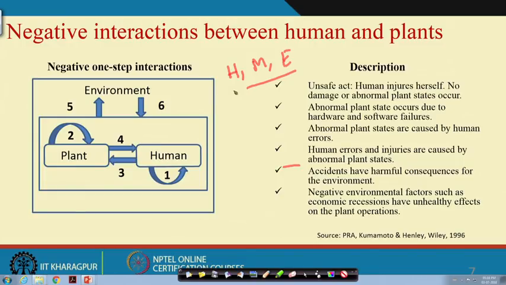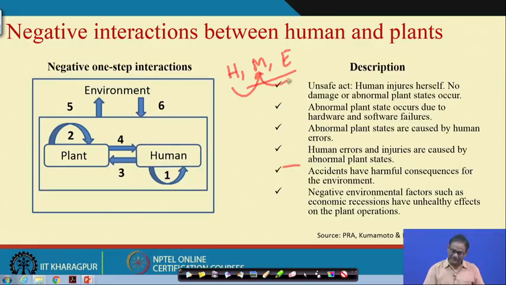Human affects machine, machine may affect environment, environment may affect machine, environment may affect human, and machine also can affect human. So, there are interactions between all the components. Those interactions can be positive and negative also.